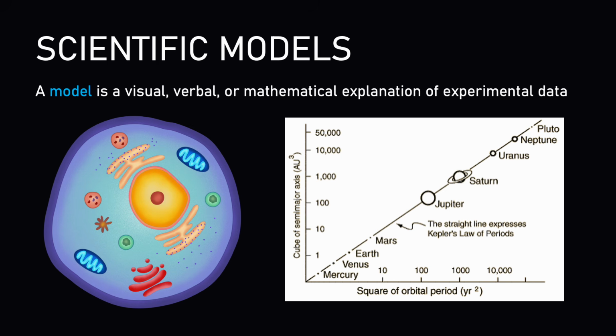Scientific models are tools that help us represent, explain, and predict things that may be difficult to observe directly. A model doesn't have to be a physical object. It can be a picture, a diagram, a graph, an equation, or even a verbal explanation. In chemistry, models are especially important because we often study atoms, molecules, and interactions that are so small that we can't really see them directly. So in that case, they help us visually understand what's happening at that really small level.